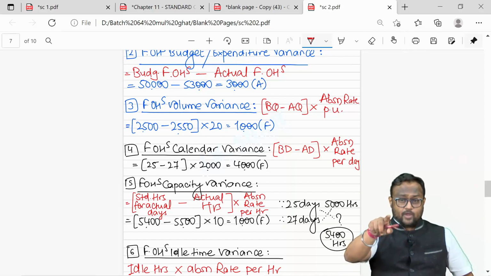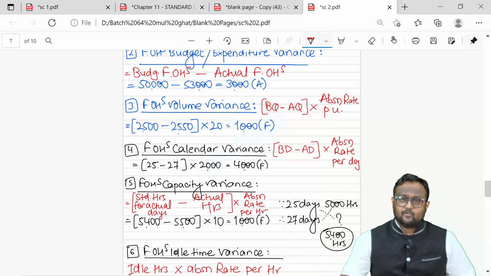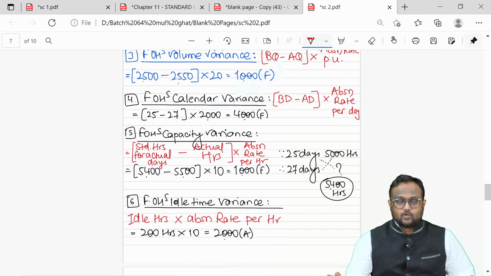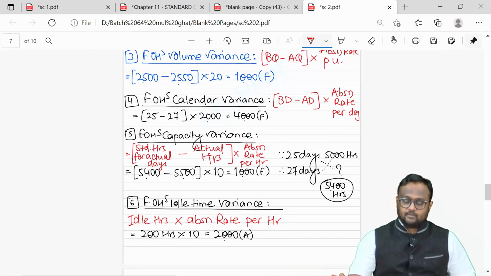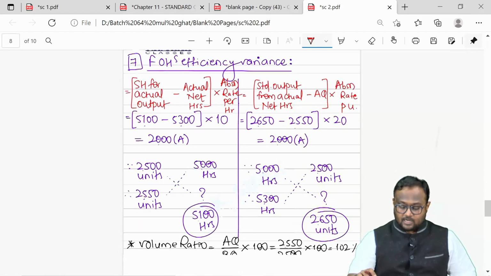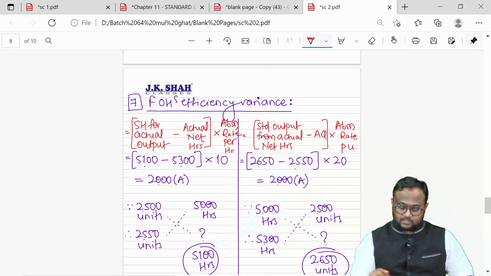And again, whenever you try to evaluate the efficiency of your workers, please separate idle time. So that's what we did. We separated 200 hours idle time multiplied by the hourly rate, 2,000 adverse, and finally we went for efficiency. Now for efficiency, the calculation is very simple. I always prefer getting these two answers.